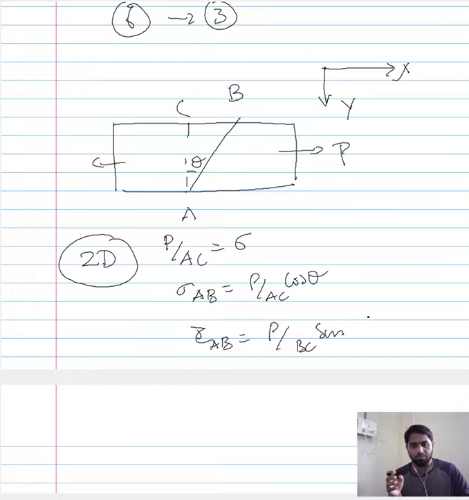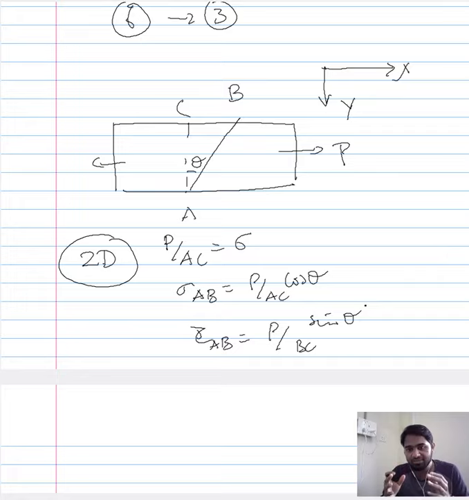So what we essentially did was we expressed the stress acting along AB in the two-dimensional case. Specifically, just to revisit, we expressed the load acting on AB in terms of the overall shear stress and the overall tensile stress. This is what we did in the two-dimensional case.